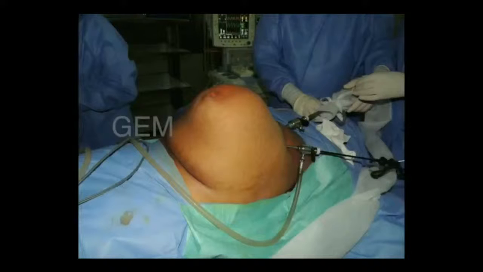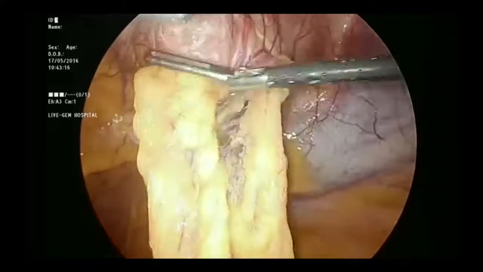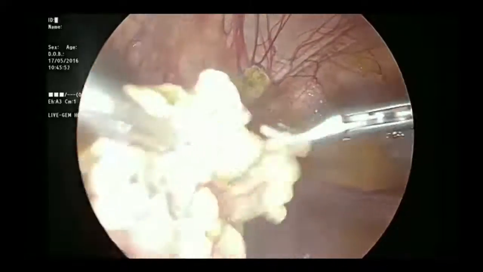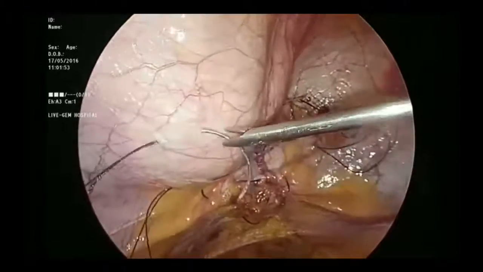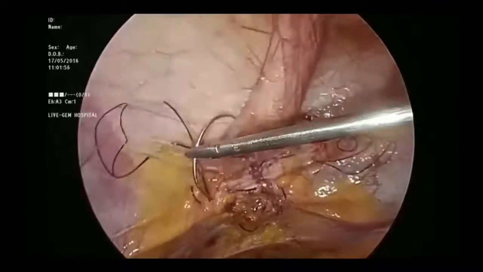Now, this is a video of ventral hernia repair. See how big the hernia is. The divarication recti with ventral hernia. Have a look at this. This is a big defect. Now see, we are reducing the defect laparoscopically. Everything is being done, and we are suture closing. This is called plication of recti.